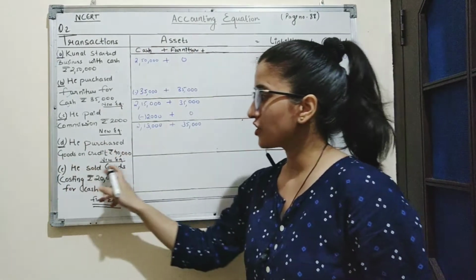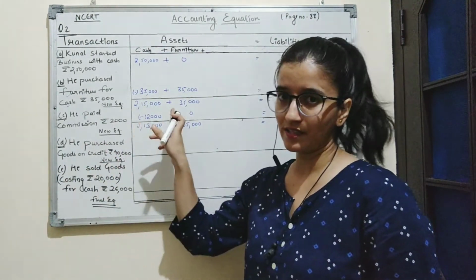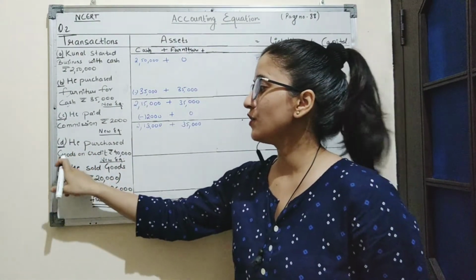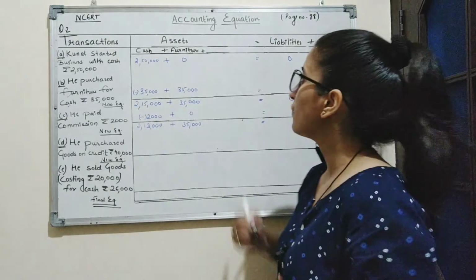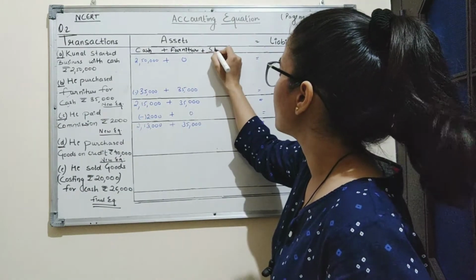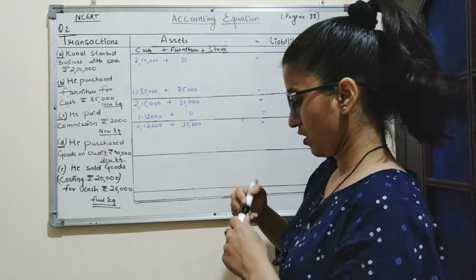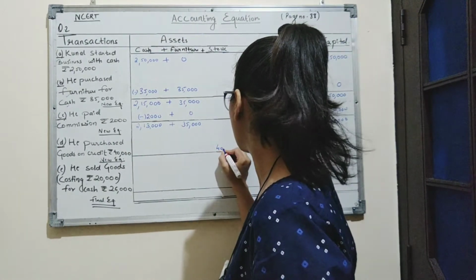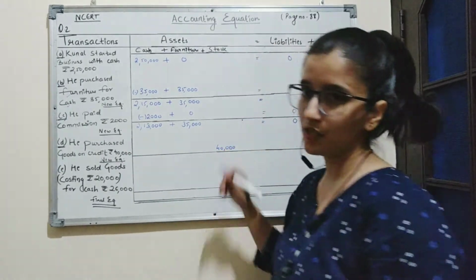Moving on to the next transaction, which is he purchased goods on credit of rupees 40,000. So this transaction increases the goods on asset side. Goods are considered as an asset and it is also known as stock. So we will open a new column of stock with the amount rupees 40,000.